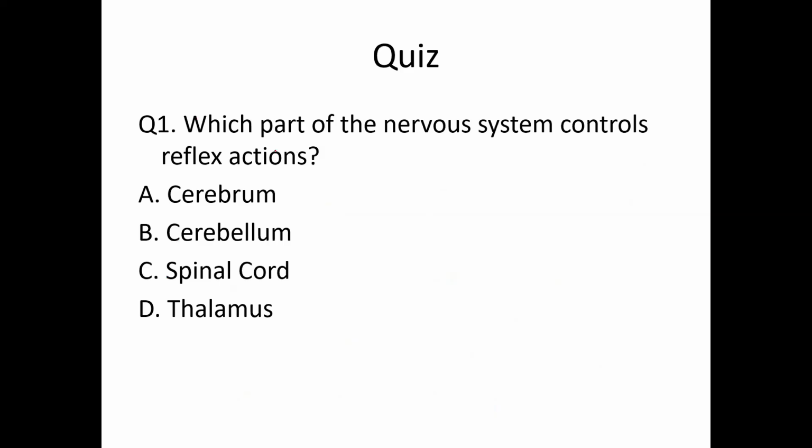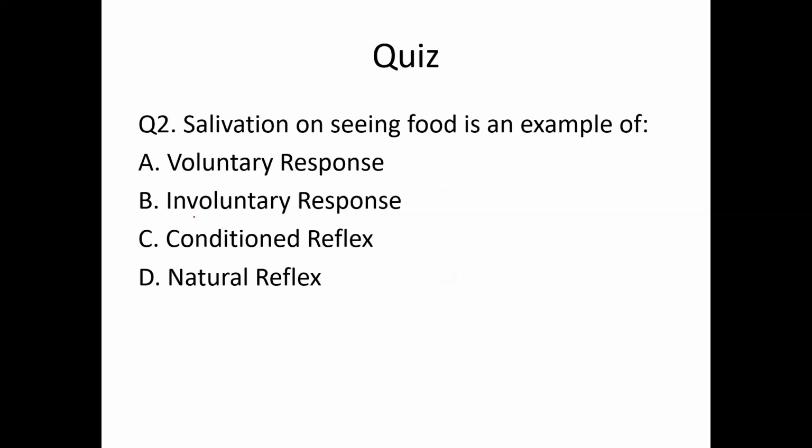Let's do some questions. Which part of the nervous system controls reflex action? The spinal cord. Salivation on seeing food is an example of a conditioned reflex, learned through experience.